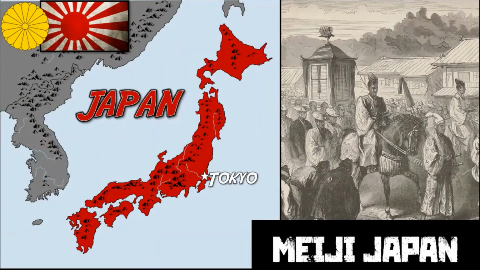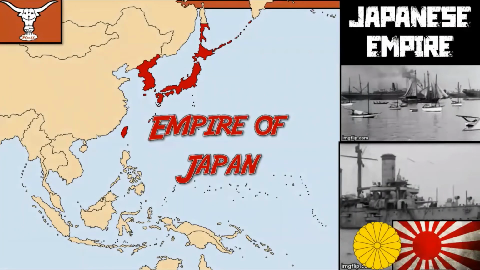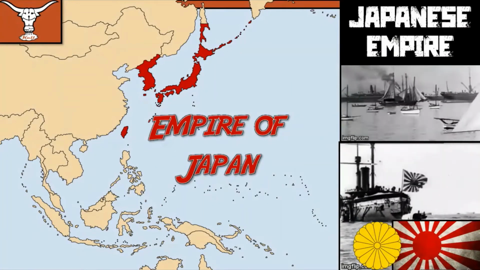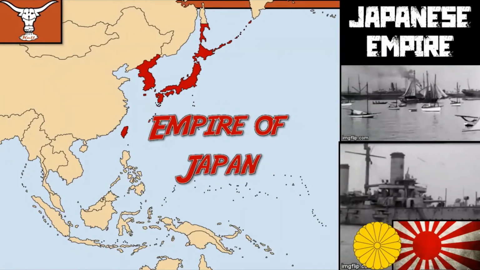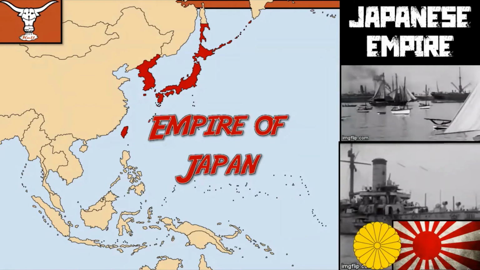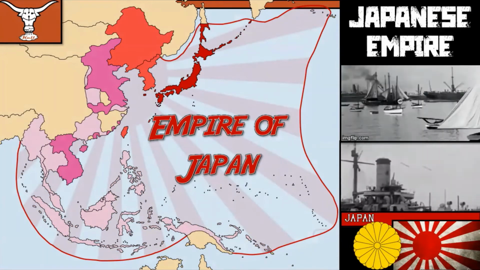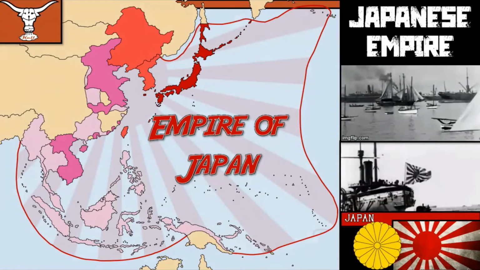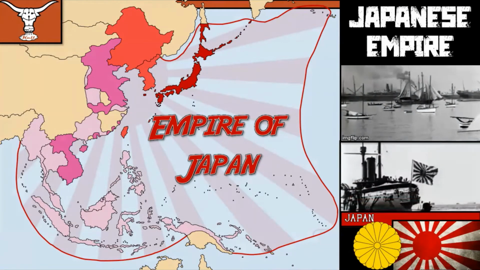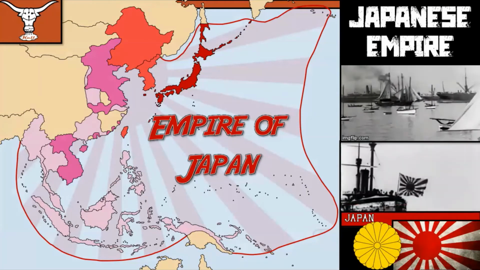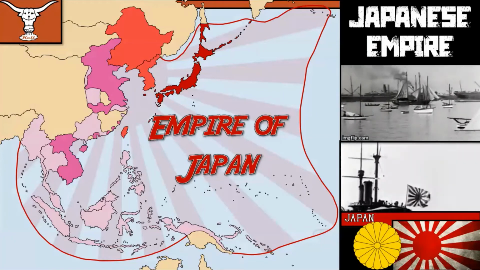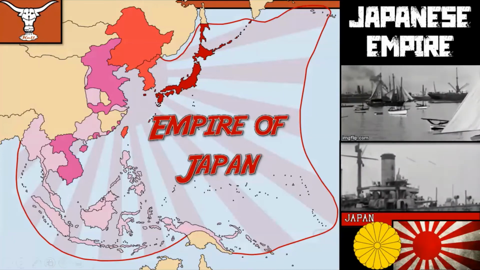One key component of the Meiji Restoration and the attempt to compete with Europe by becoming an industrialized nation state was for Japan to create its own empire. This started with the conquest of Korea. Before the First World War, Japan had a regional empire that stretched from Taiwan all the way into territory that was taken from Russia in the Russo-Japanese War. The peak of the Empire of Japan will come during World War II, when they control a stunning 1/6 of the entire Earth's surface. The rise of Japan to an industrial power in the span of less than 50 years, to me, is still one of the most amazing stories in world history.